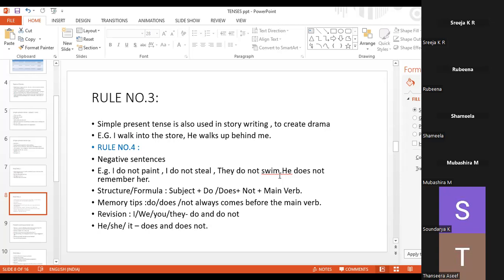In order to make a positive sentence into negative, what is the word that we need to add? Shamila, please tell me what is the word that we need to add in order to make a positive sentence into a negative sentence. One single word I have mentioned. What is the word? My dear friends, please respond.